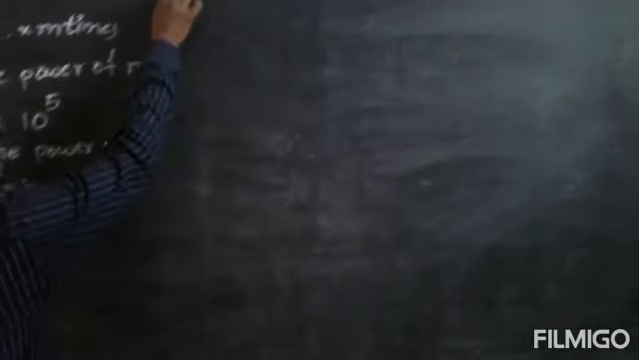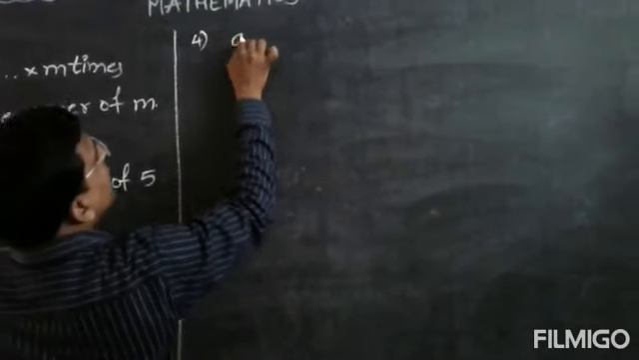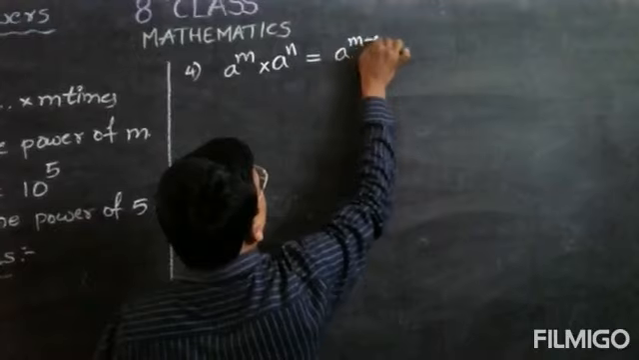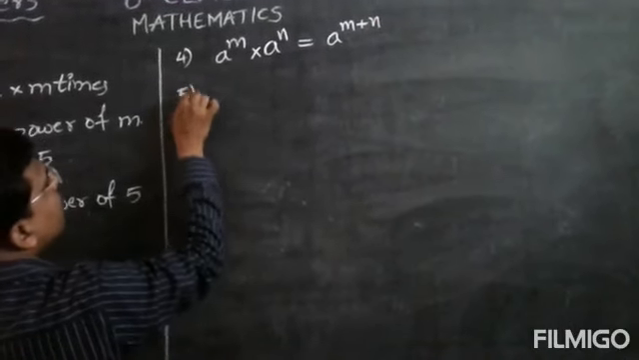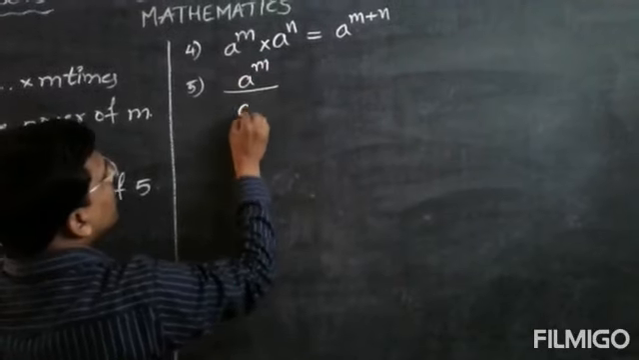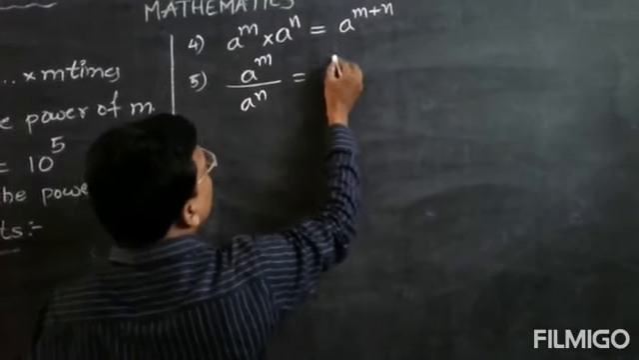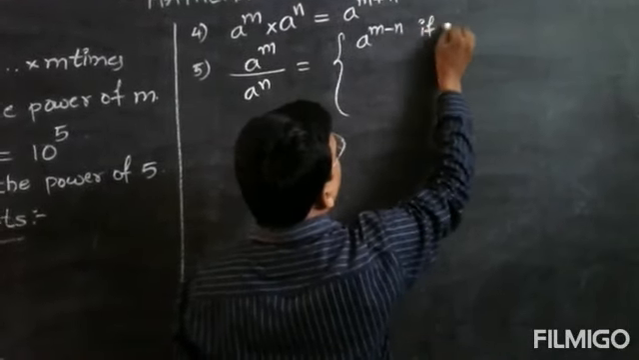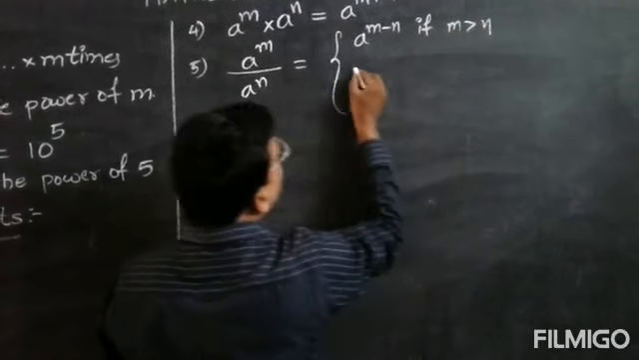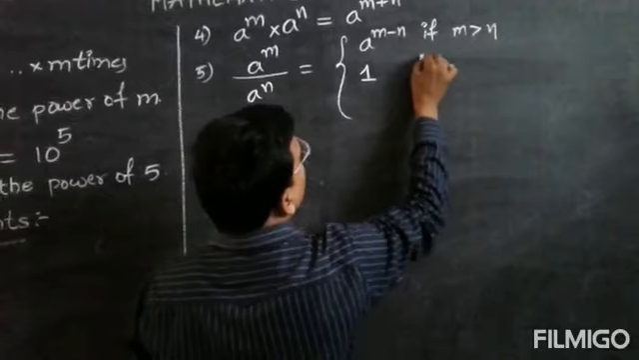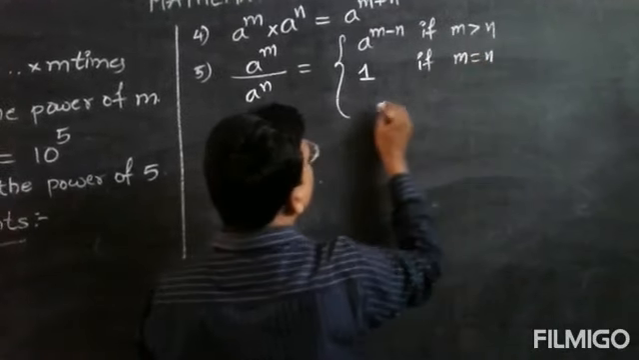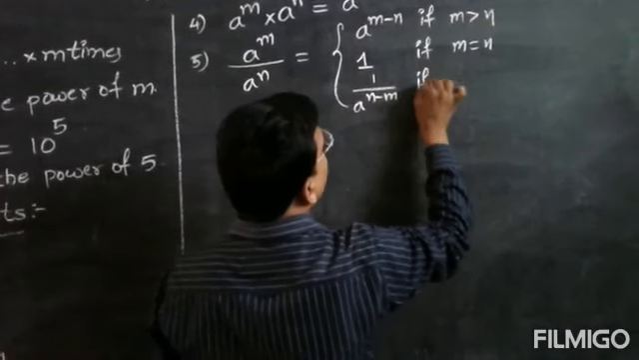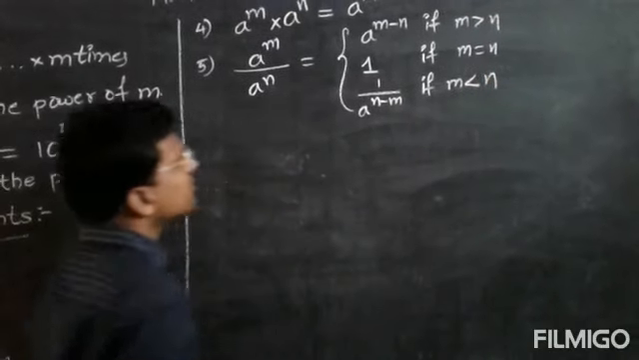Okay. Next, fourth one, a to the power of m into a to the power of n is equal to a to the power of m plus n. Fifth one, a to the power of m by a to the power of n is equal to a to the power of m minus n. This is possible only if m is greater than n. Next, 1 if m is equal to n. Next, 1 by a to the power of n minus m if m is less than n.